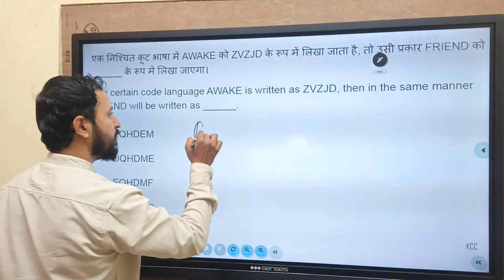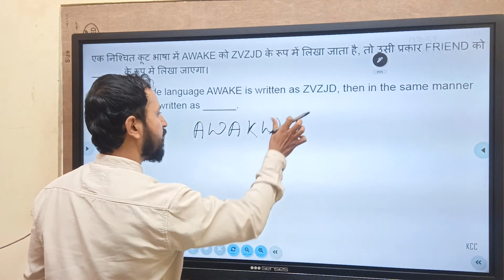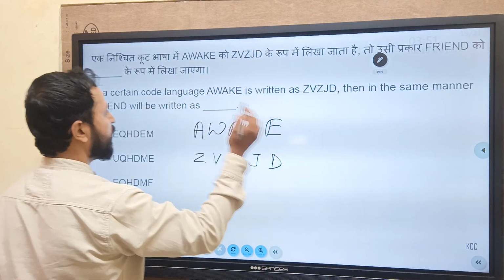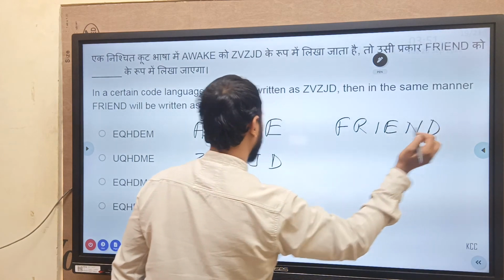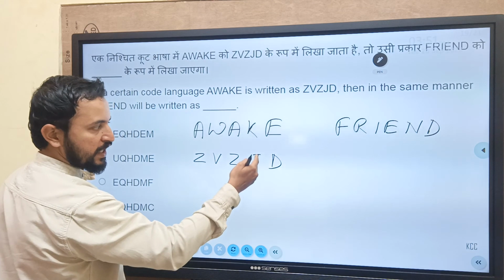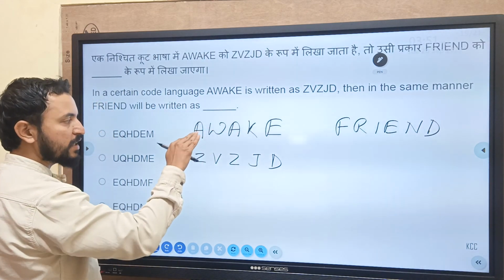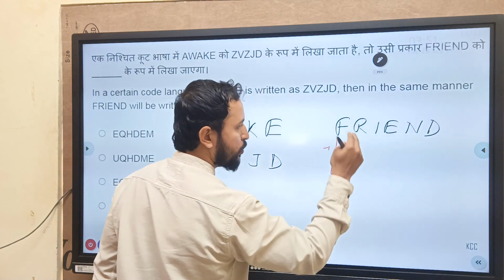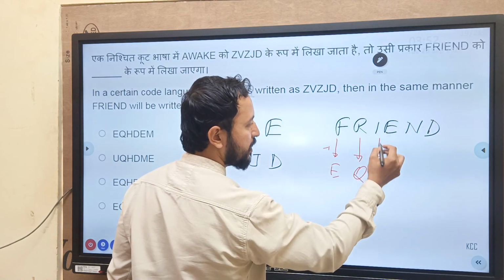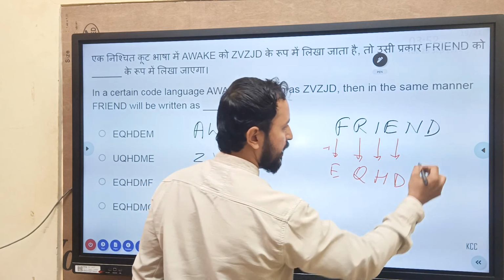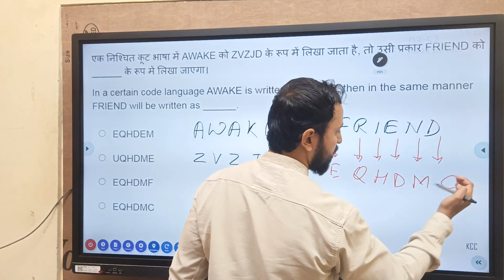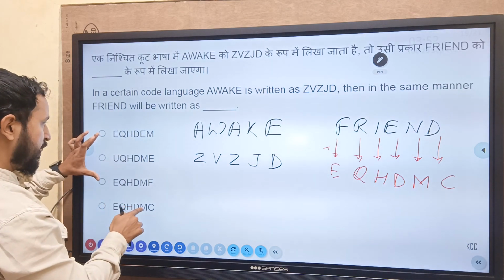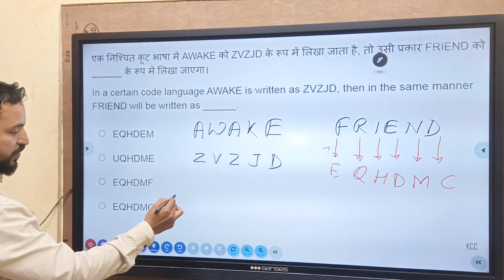Okay, one more question until now. I don't know how many questions have been done. Now one we have written as ZVJD. So how will we write friend? FRIEND, friend will be written this way. Can you see? After D comes E, after J comes K, after Z comes E, after V comes W. So before E comes D, what comes before F? E comes. PQR, Q comes. Before R what comes? Q. Before I, H. Before E, D. Before L, M. Here also, last what is it? MCR. Yes, option number D is the answer for the question.